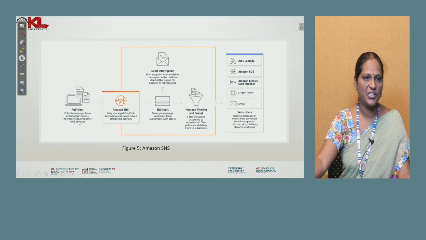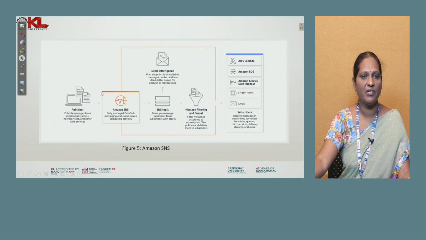The publisher is publishing a message, and an SNS filter is there. In SNS, every message is defined under its own topic. Suppose, for example, student is one topic, customer is one topic, and employee is another topic. So messages can be sent to SNS based upon the topic.